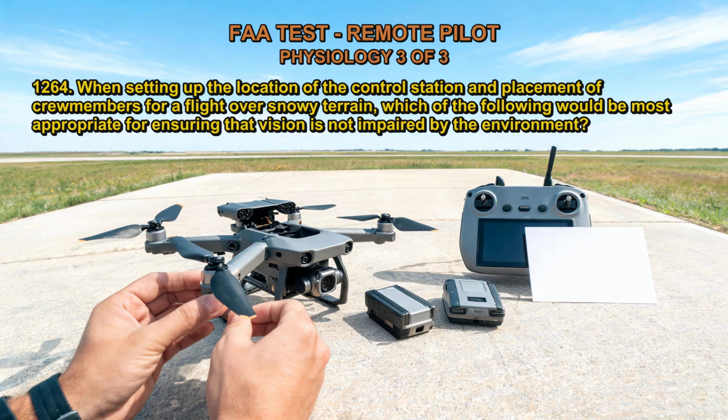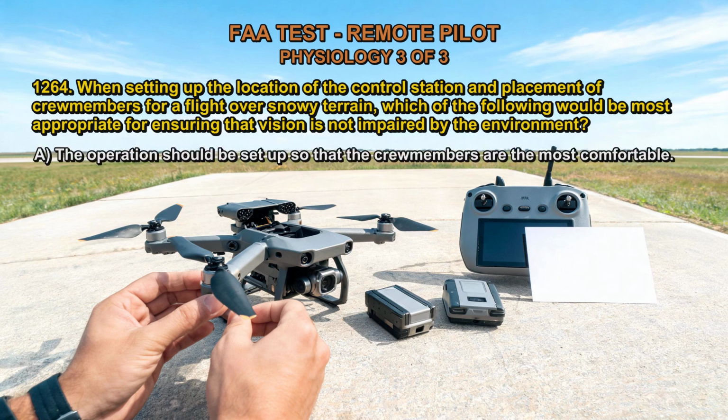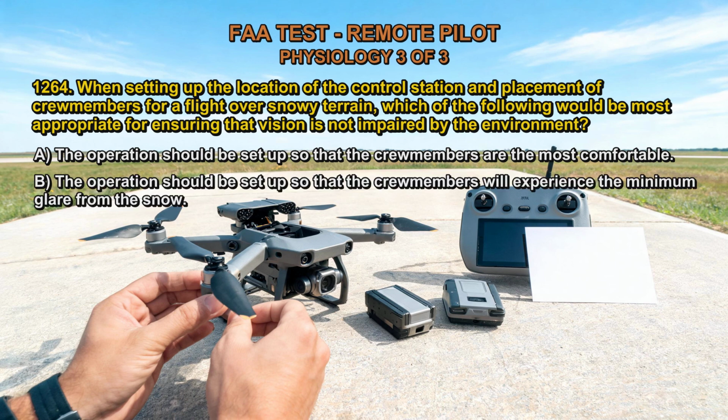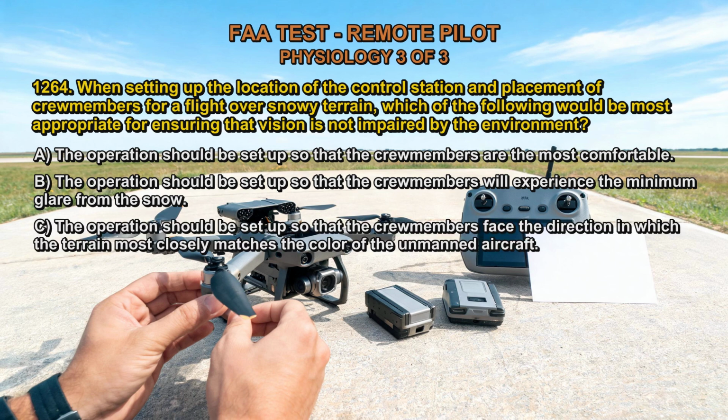1264. When setting up the location of the control station and placement of crew members for a flight over snowy terrain, which of the following would be most appropriate for ensuring that vision is not impaired by the environment? A. The operation should be set up so that the crew members are the most comfortable. B. The operation should be set up so that the crew members will experience the minimum glare from the snow. C. The operation should be set up so that the crew members face the direction in which the terrain most closely matches the color of the unmanned aircraft. The correct answer is B.